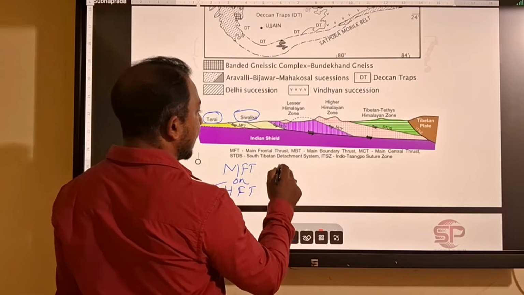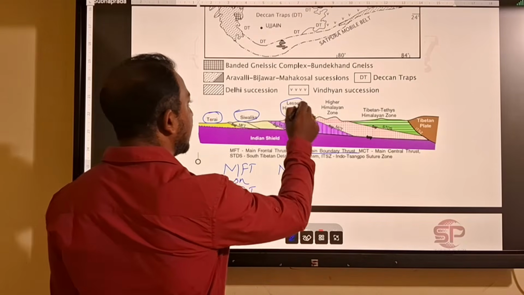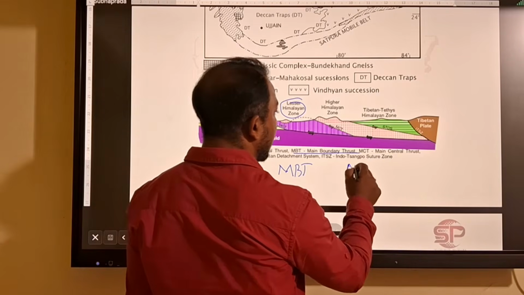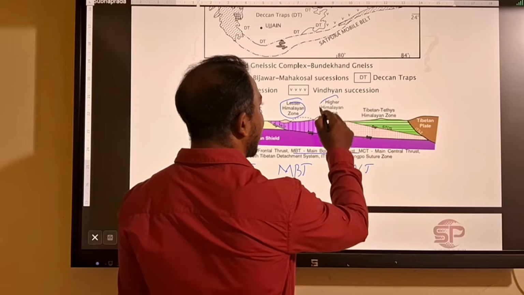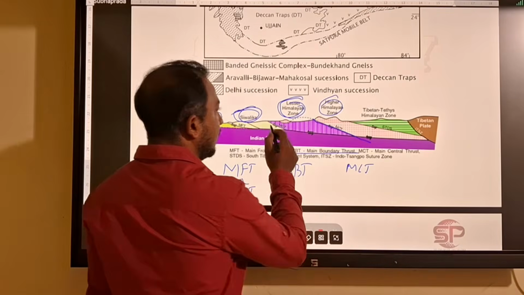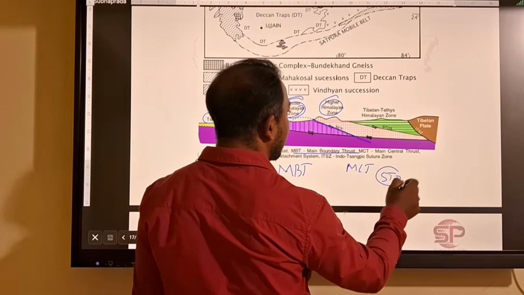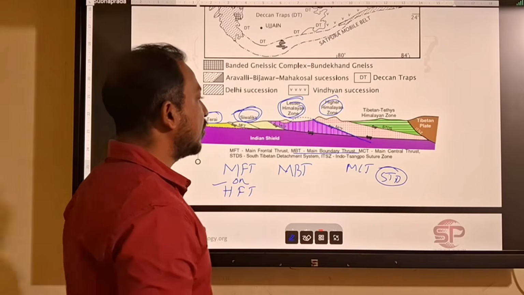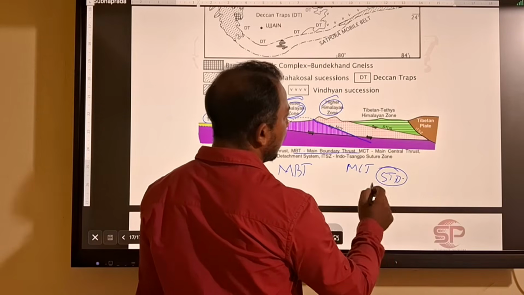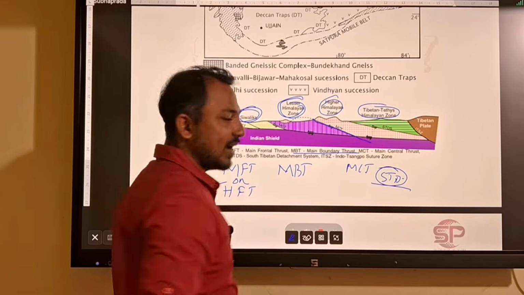Then we have MBT, Main Boundary Thrust. It is between Lesser Himalaya and Shivalik. Then we have MCT, that is between Higher Himalaya and Lesser Himalaya. Then we have STD, that is South Tibetan Detachment, you can say fault, thrust or system. So STD is between Tibetan or Trans Himalaya and Higher Himalaya.